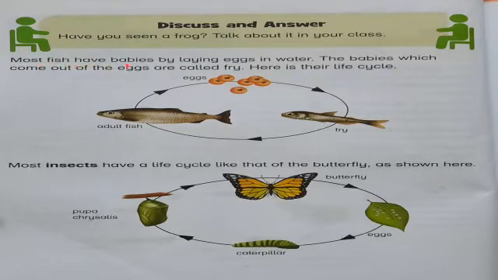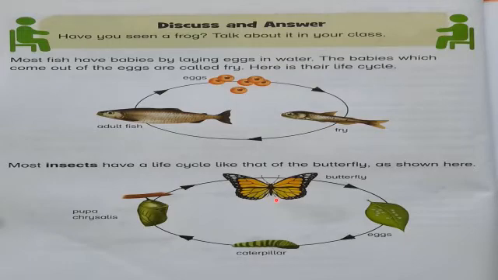Most fish have babies by laying eggs in water. The babies which come out of the eggs are called fry. Here is their life cycle. Eggs, fry, adult fish. Most insects have a life cycle like that of the butterfly, as shown here. Eggs, caterpillar, pupa or chrysalis, adult butterfly.